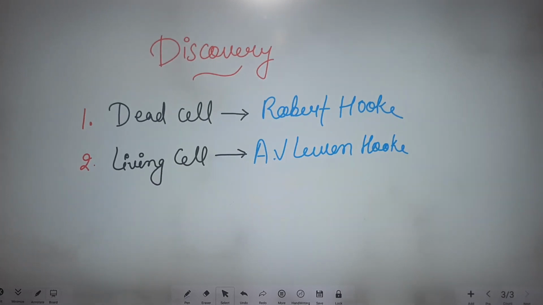So who discovered the dead cell? Dead cell was discovered by Robert Hooke. And who discovered, or we can say observed, the living cell? A.V. Leeuwenhoek, who observed the living cell in animal.